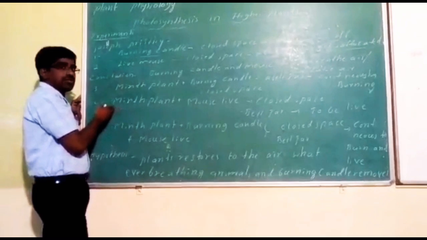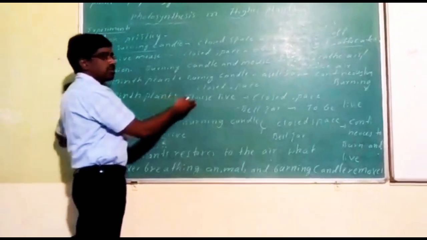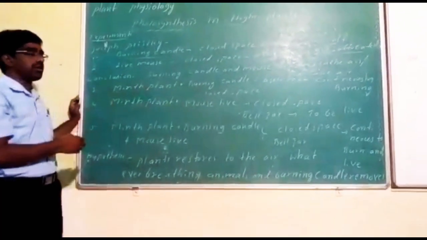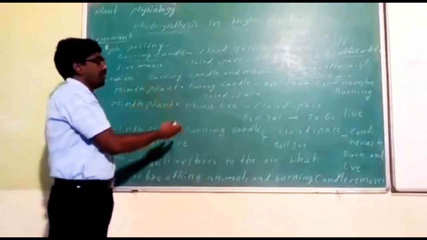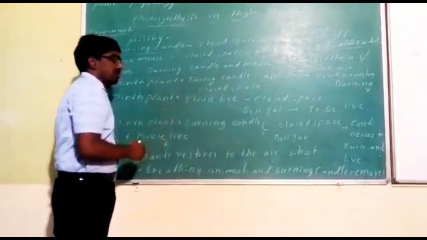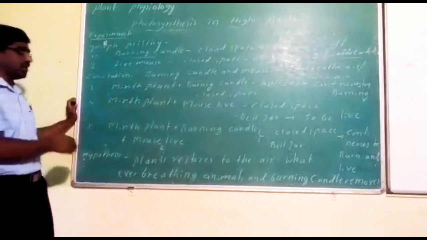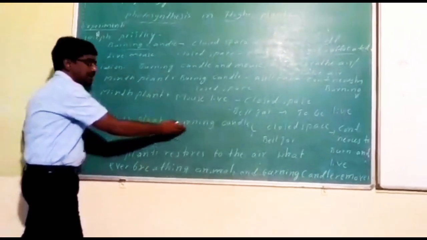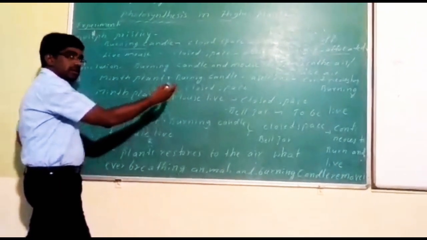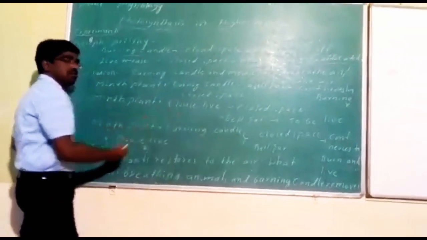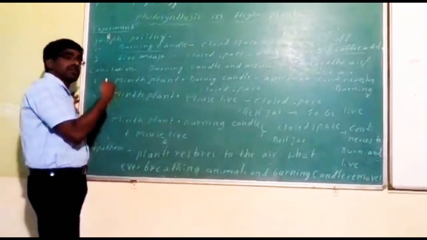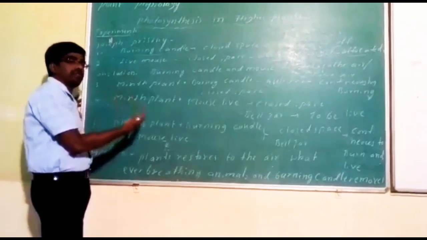Then in situation 4, he put a mint plant with a mouse, closed in the bell jar, and observed for some period of time that the mouse was alive even after a long period of time. Then he took a mint plant along with the burning candle and the mouse, placed them under the closed bell jar and observed that the mouse as well as the candle continue their status with the help of the mint plant.